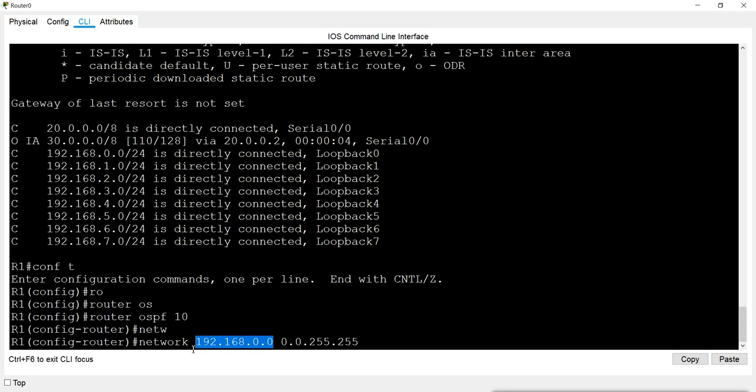When we introduce the network, two things happen. First, OSPF will be enabled on the interfaces of that network, and the network will be introduced in OSPF. So what does the wildcard bit do? It says how many bits you have to verify to enable it.